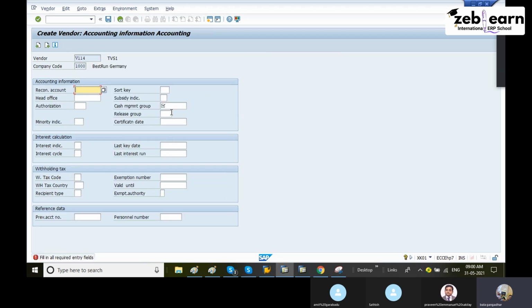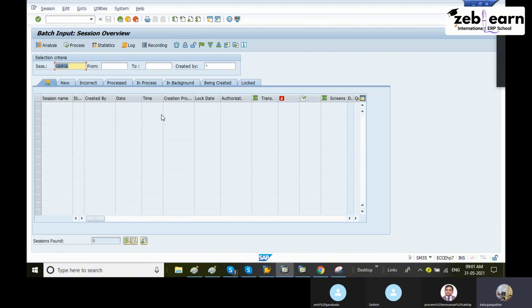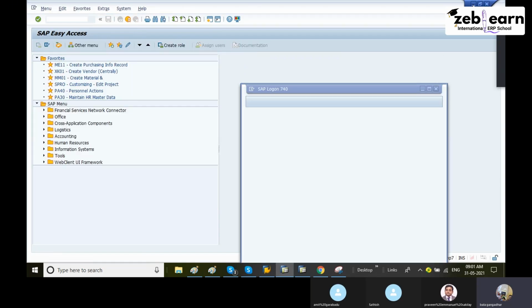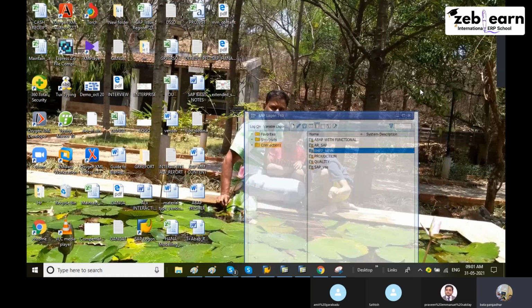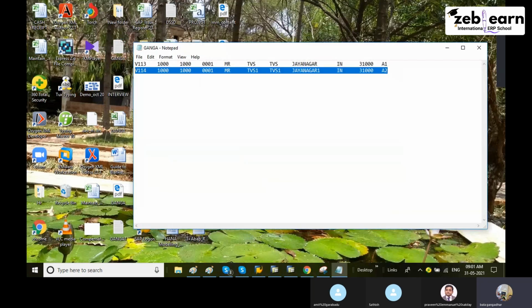Yeah, so here is some issue with the screen recording. But the data should map exactly. Why? While doing the recording step, if any screen is missed out, you will face this type of issue. Okay, let me upload again with new data, same data.